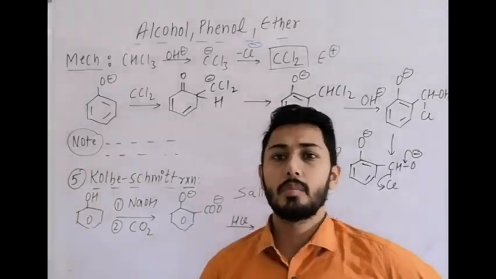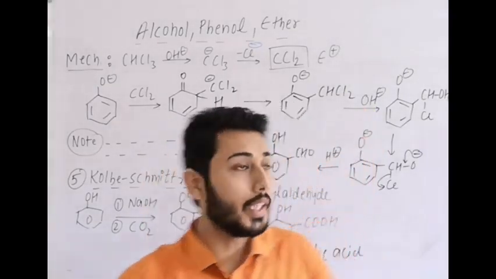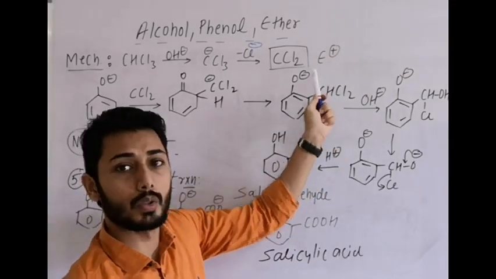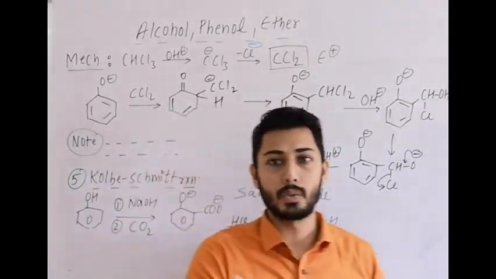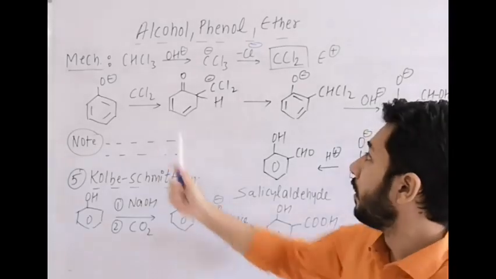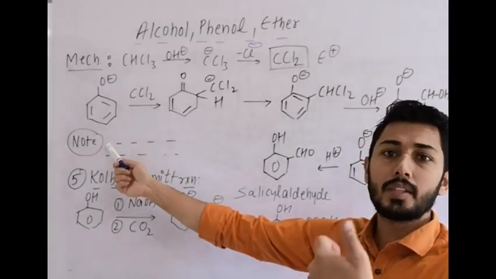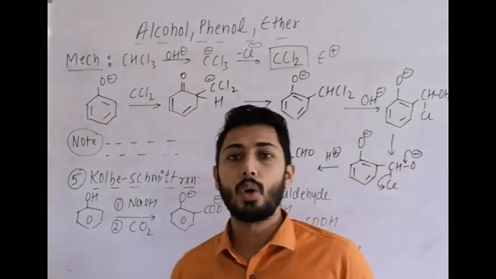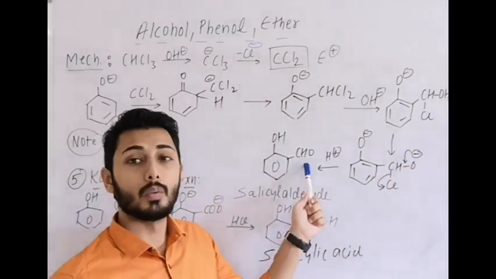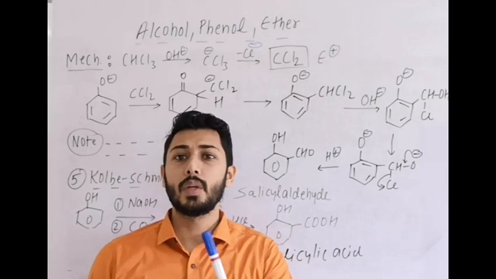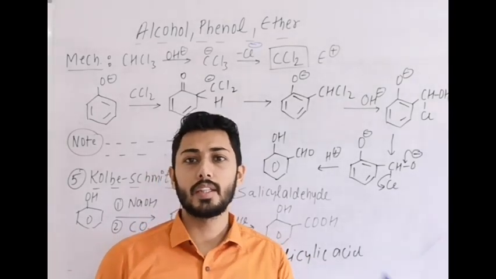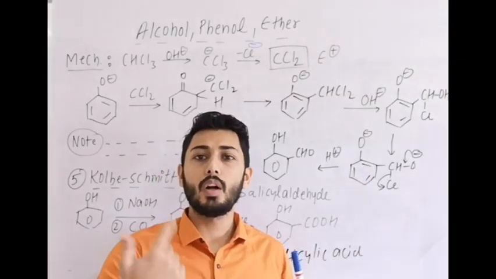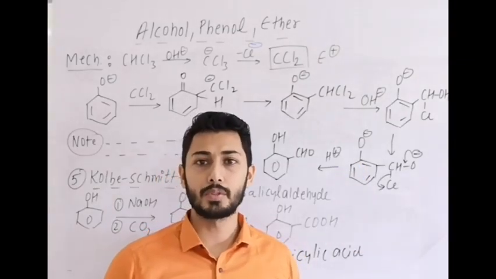In NCERT the mechanism is not given, they have given directly one intermediate which is O minus CHCl2, O minus Na plus. So remember what is given in NCERT also, right? Then here you can mention one point, E plus is CCl2. Second point, the predominant product is ortho substituted. Why? Because I told you it is due to intramolecular H bonding, that's why ortho substituted is the major product here. Overall it is electrophilic aromatic substitution.